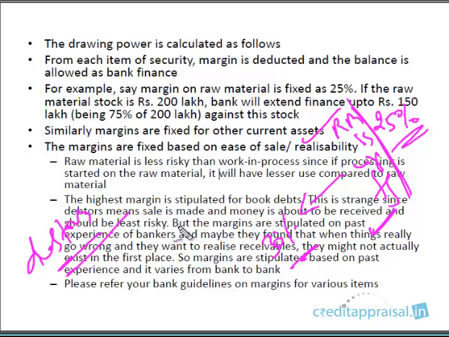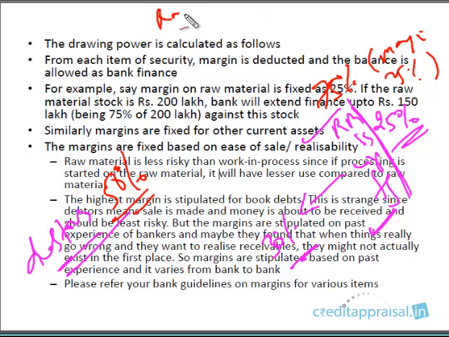If you see actual practice in banking, debtors are given more margin. Banks actually feel that debtors are more risky, right? They sanction up to 75%, that is, the margin is only 25%, in the case of raw material and finished goods. Whereas for debtors, they fix the margin up to 50%. That is, they sanction only 50% of the debtors figure.